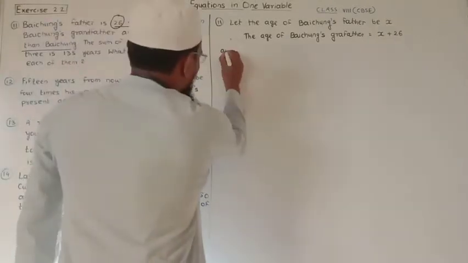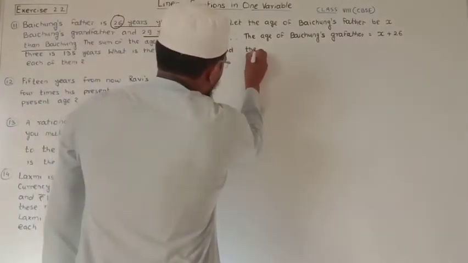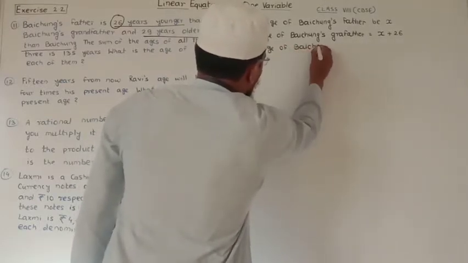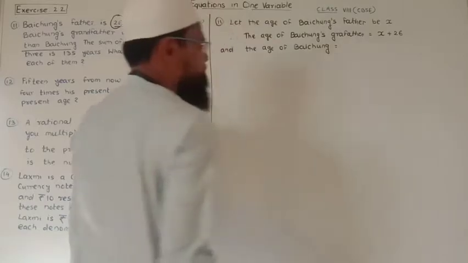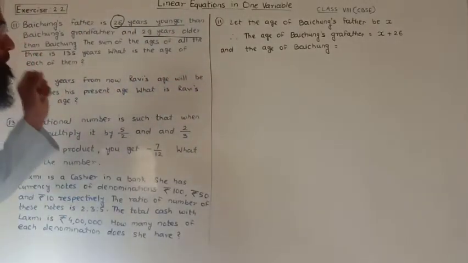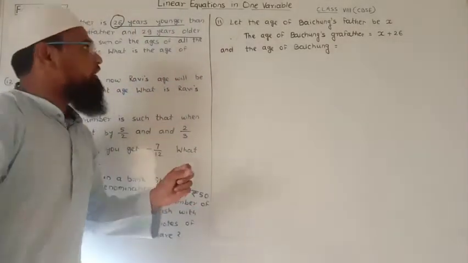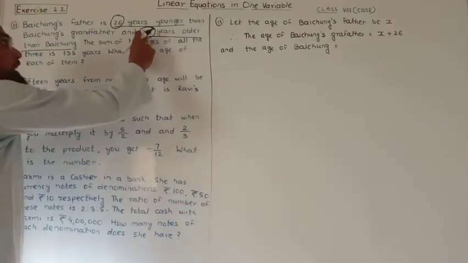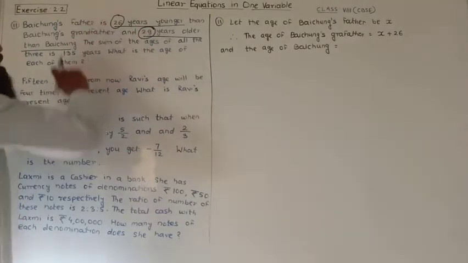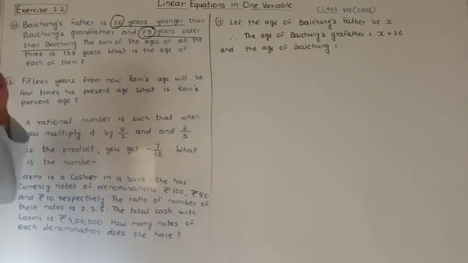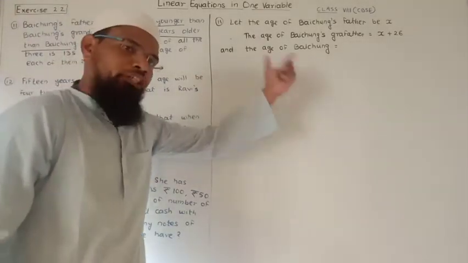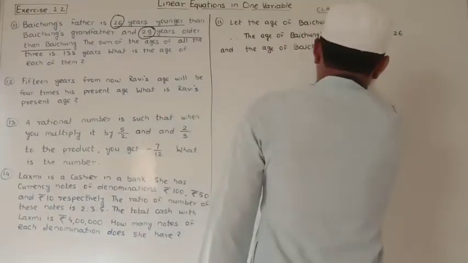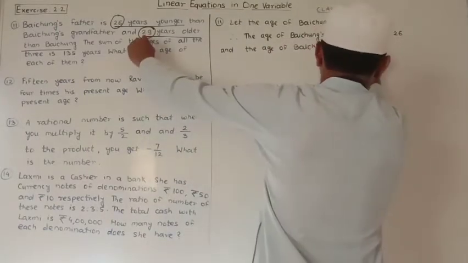So we can write here, the age of Baichung is equal to, if we subtract 29 years from the age of Baichung's father, then we will get the age of Baichung. So therefore, the age of Baichung is nothing but X minus 29.